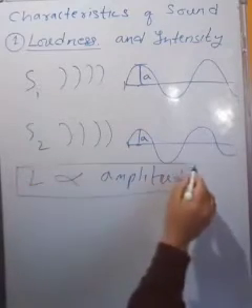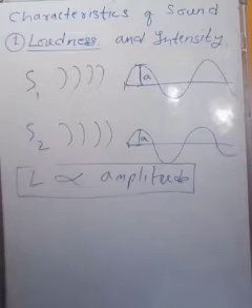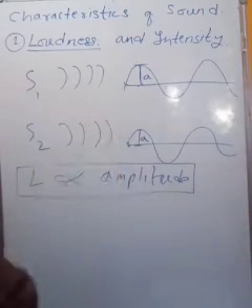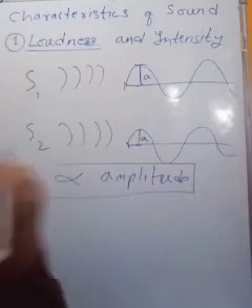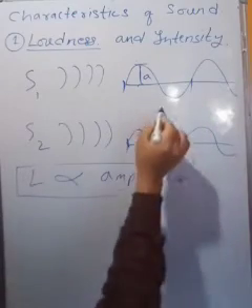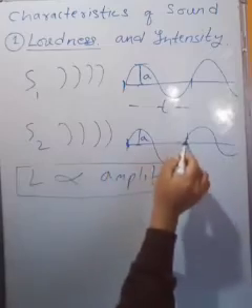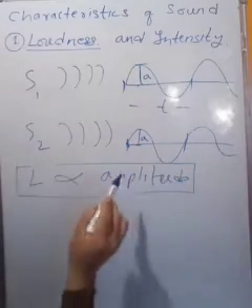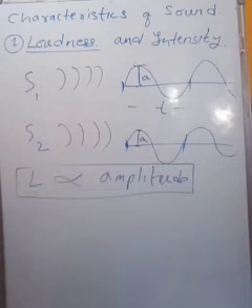This is the first characteristic of sound: loudness is directly proportional to the amplitude. If two sounds have everything the same, they may still differ by loudness. Their waveform is also the same within this time, but only one has small and the other large amplitude. So this is called loudness of a sound.